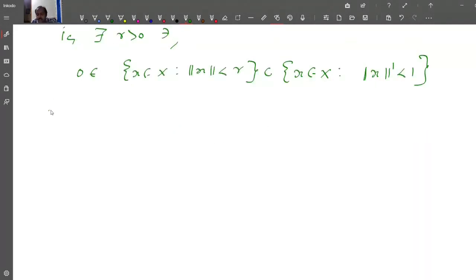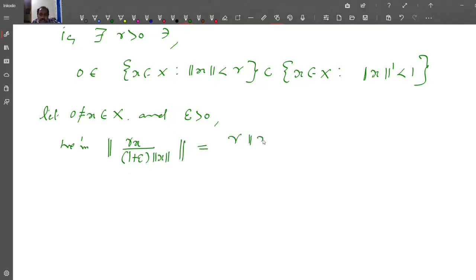Now consider a non-zero x in X. Let 0 not equal to x belong to X and choose epsilon greater than 0. We have norm of rx divided by 1 plus epsilon times norm x, which is equal to r times norm x divided by 1 plus epsilon times norm x.